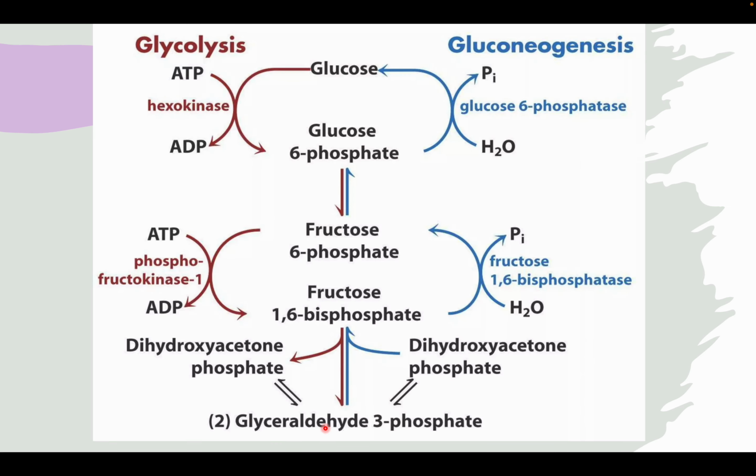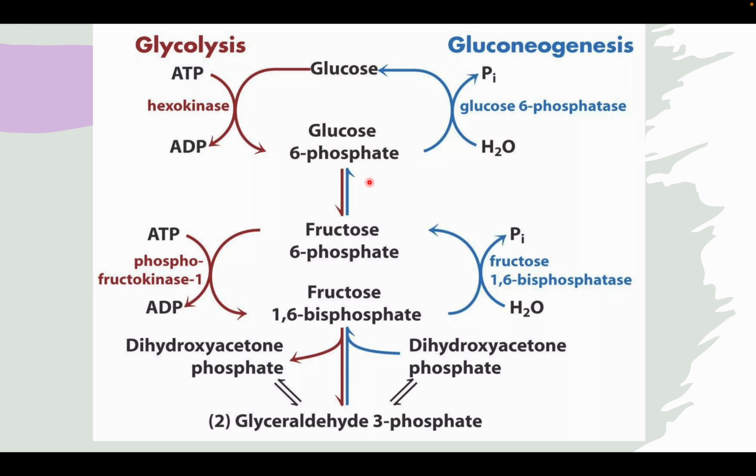And then from glyceraldehyde 3-phosphate, if you remember the glycolysis, we go in this direction, but in gluconeogenesis, the steps are opposite, where glyceraldehyde 3-phosphate gets converted or tautomerized to dihydroxyacetone phosphate, and then it forms fructose 1,6-bisphosphate, which again to form fructose 6-phosphate is an irreversible reaction. So we need another enzyme, fructose 1,6-bisphosphatase, and form this 6-phosphate, which releases one inorganic phosphate.